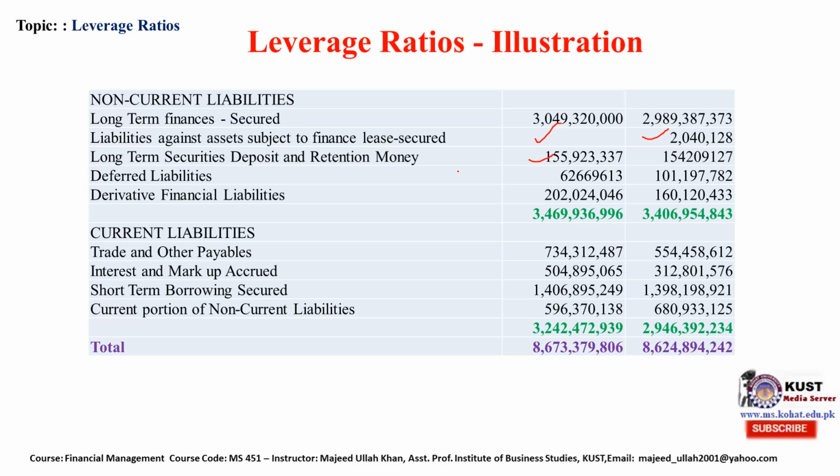Deferred liabilities, deferred taxation, derivative financial liabilities, so total liability of the company is this amount. Current liability: trade and other payables, interest and markup accrued, short-term borrowings, current portion of non-current liabilities.